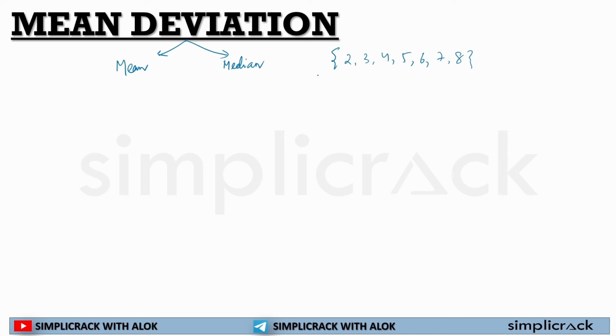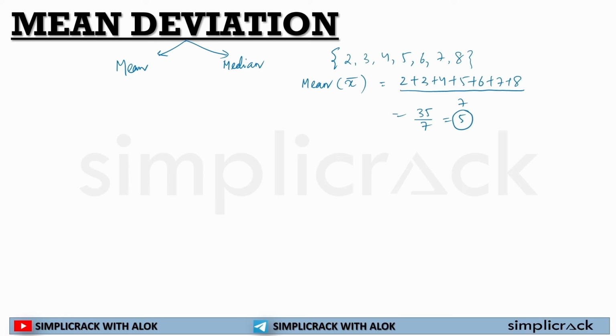For this data, first you will calculate the mean. I will add all the observations and divide by the number of observations, which is 7. 2 plus 3 is 5, plus 4 is 9, plus 5 is 14, plus 6 is 20, plus 7 is 27, plus 8 is 35, divided by 7 is equal to 5. So 5 is the mean.